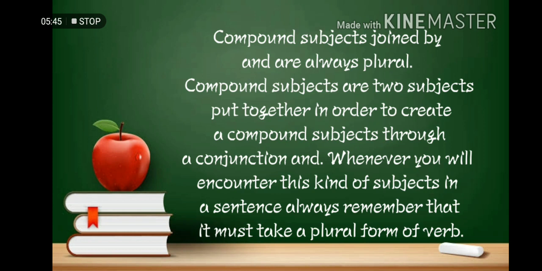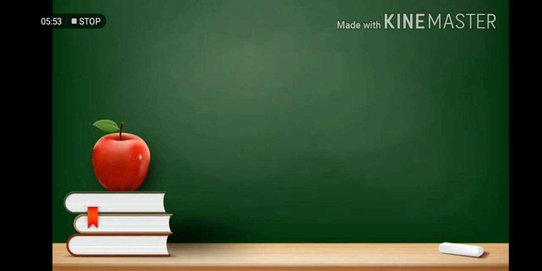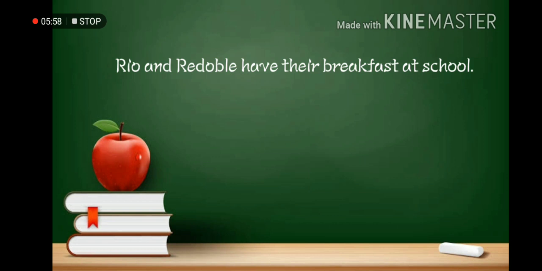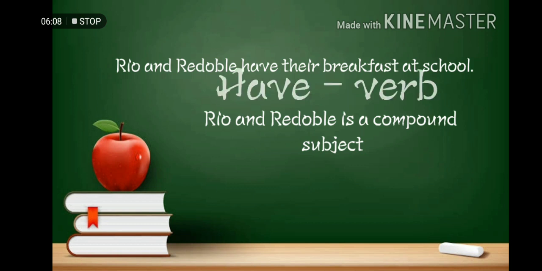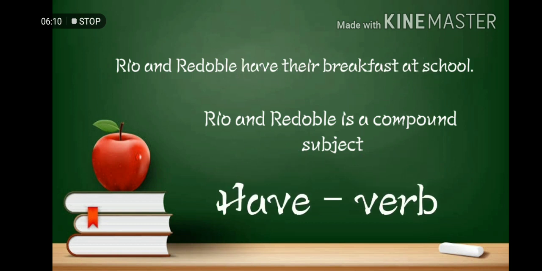So whenever you encounter this kind of subject in a sentence, always remember that it must take a plural form of verb. For example, Rio and Redoble have their breakfast at school. So Rio and Redoble is a compound subject, so it must have a plural verb, which is have.